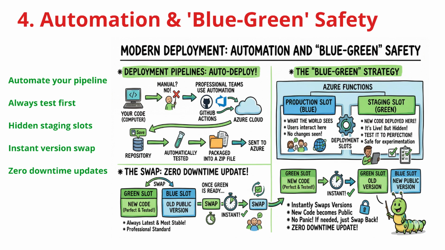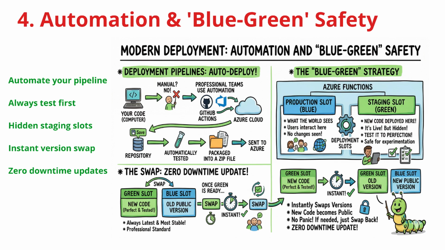To keep things even safer, we use the blue-green strategy with deployment slots. The blue slot is your production environment. It's what your users see right now. Meanwhile, you deploy your brand new code to the green slot, or the staging area. It's live in the cloud, but hidden from the public.